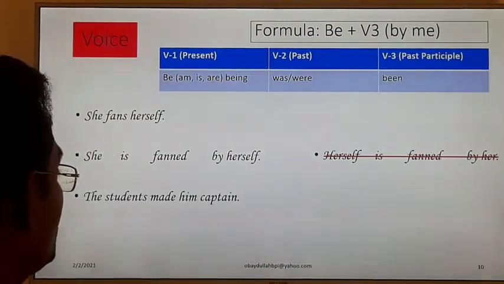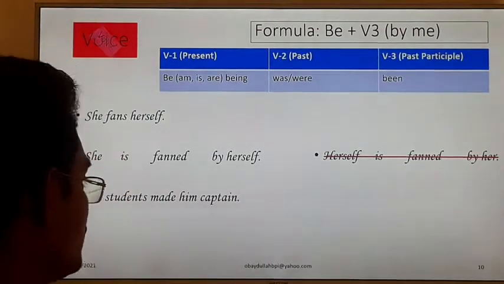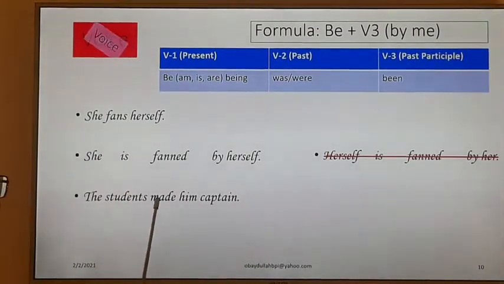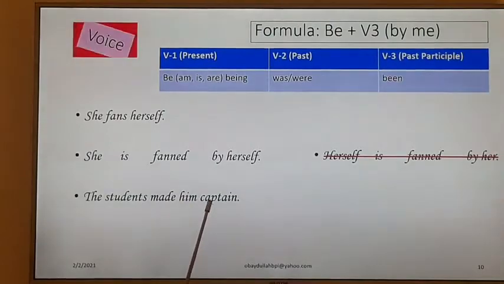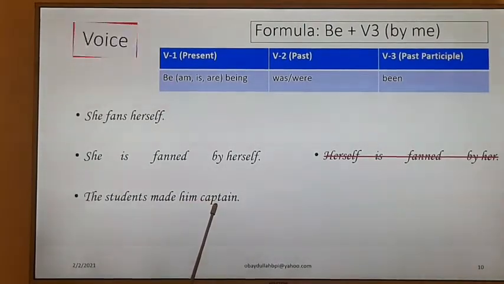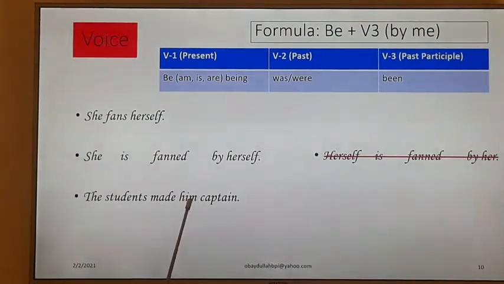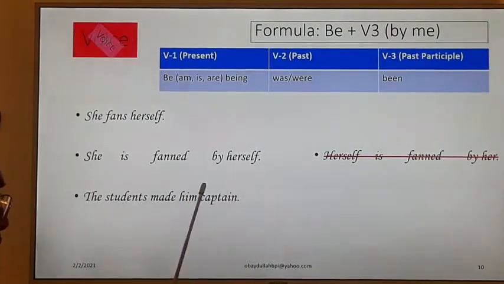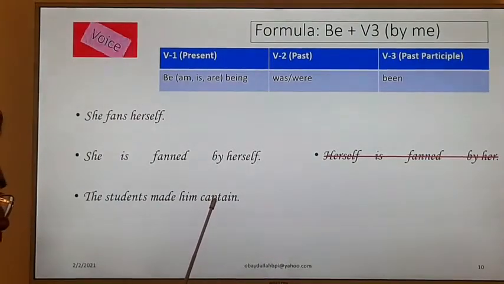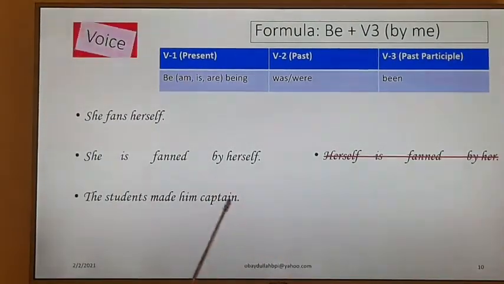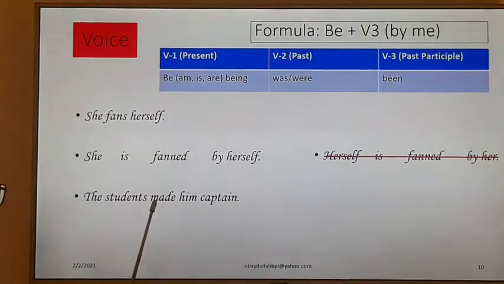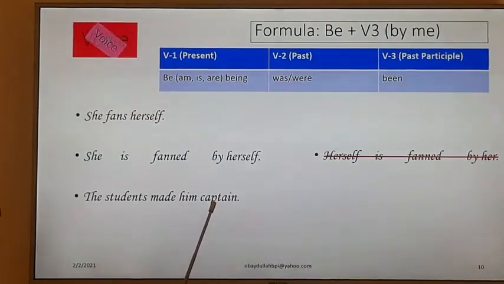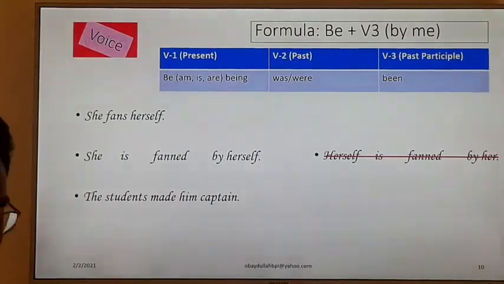The students made him a captain, okay. Here the students subject, made transitive verb, him object, and captain, it is the complement of him, because him and captain are the same person. That is why we call captain here object complement, okay. Subject plus transitive verb plus object complement, okay.